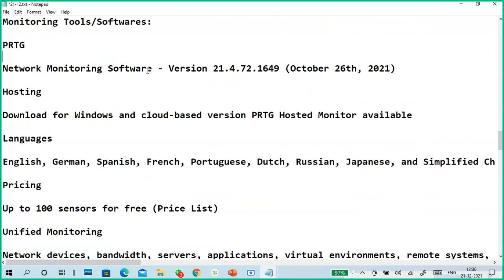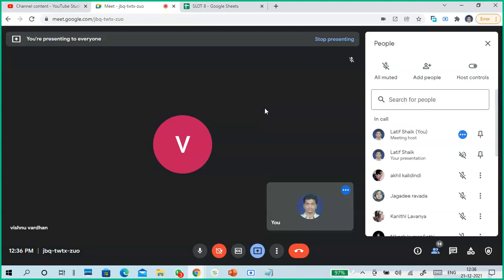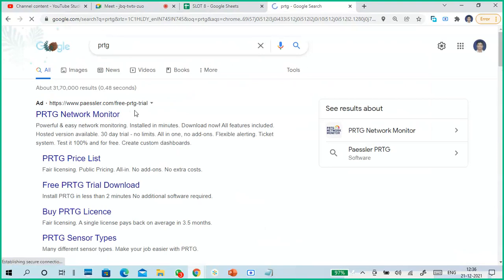One of the tools is PRTG. PRTG is usually a network monitoring software. Not just network monitoring, but the status of a PC, on-off condition of a PC, IP address of a PC, incoming and outgoing traffic of a PC, we can monitor like that. What you have to do, guys, take the name and search on Google: what is PRTG? You will get results like this.